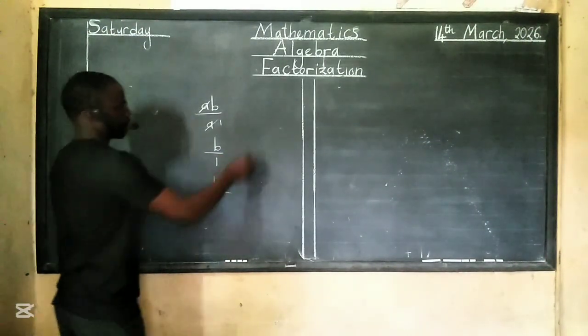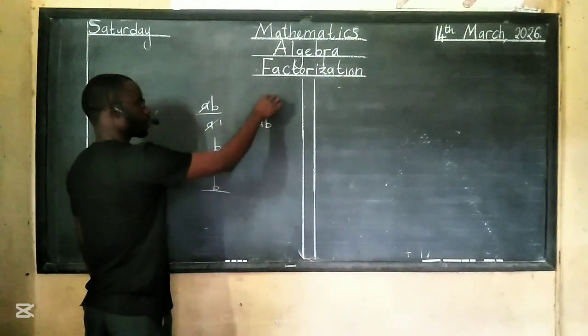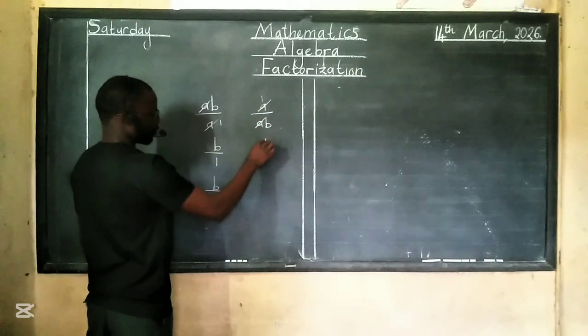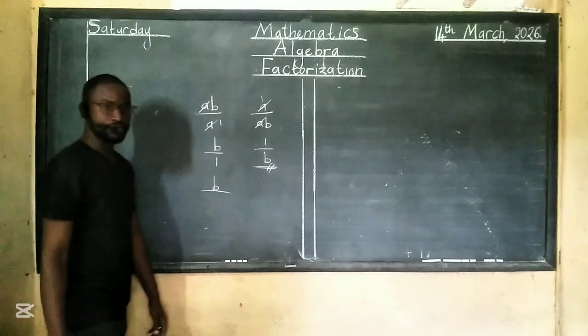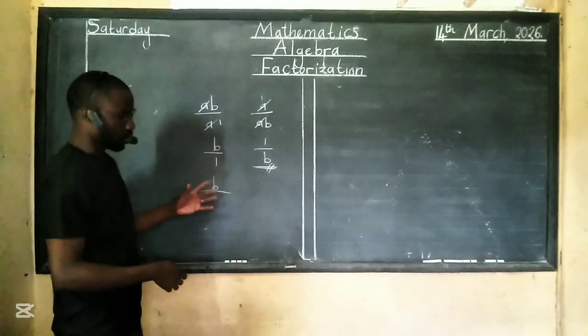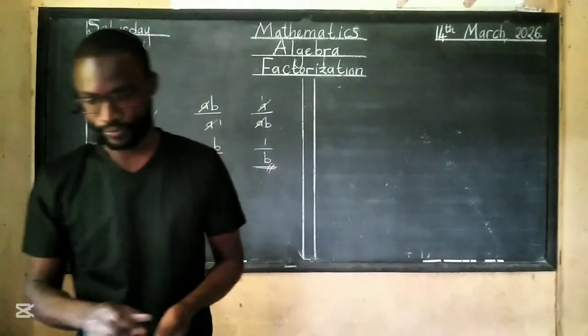If this was reversed, if it was a over a b, this would cancel, and hence this would be 1, this would be 1 over b, and it ends there. So you'll see it now in the paper 2 questions. Let's go to them now.